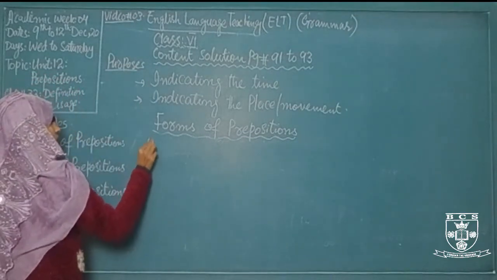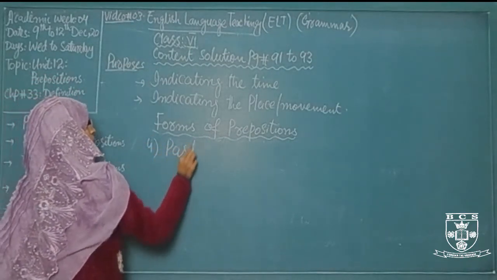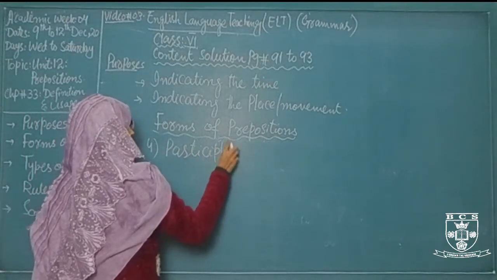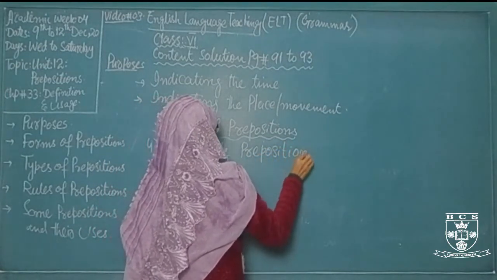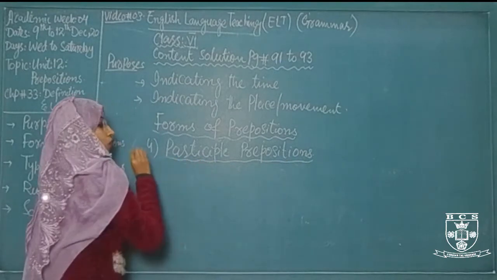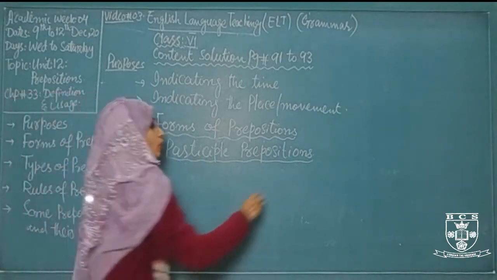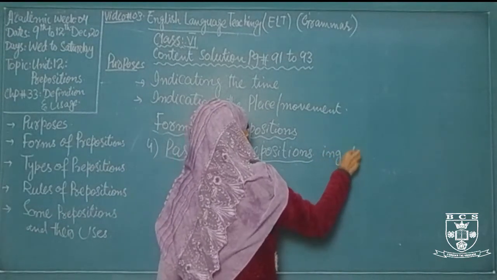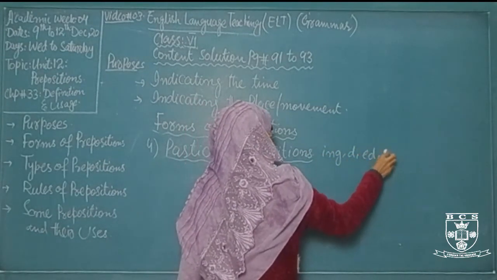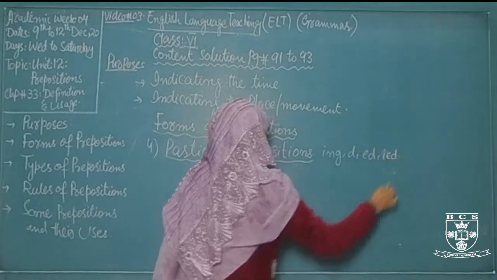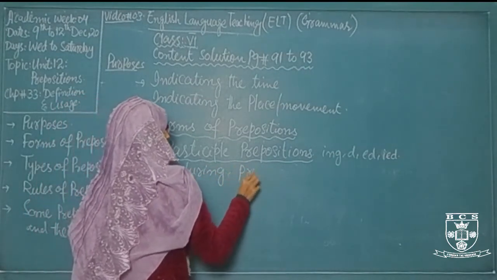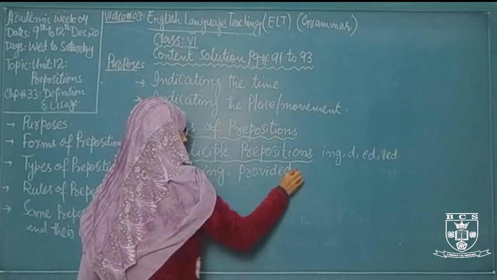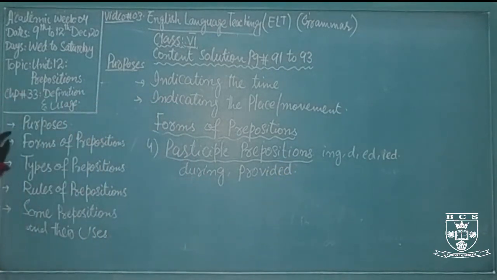And the last one is participle preposition. Participle prepositions always end in gerund, ing, d, ed or ied. For example, during and provided. Now, after knowing the purposes and forms of preposition, let's discuss the types of prepositions.